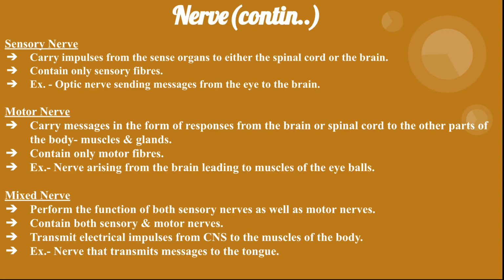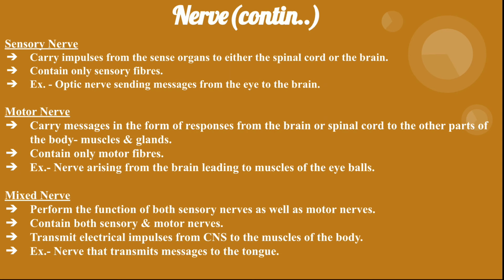Next we come to the sensory nerve. They carry impulses from the sense organs to either the spinal cord or the brain. So they contain sensory fibers, for example the optic nerve, which sends messages from the eye to the brain. Then motor nerves carry messages in the form of responses from the brain or the spinal cord to the other parts of the body, muscles and glands. They contain only motor fibers. For example, nerves arising from the brain and leading to the muscles of the eyeballs.